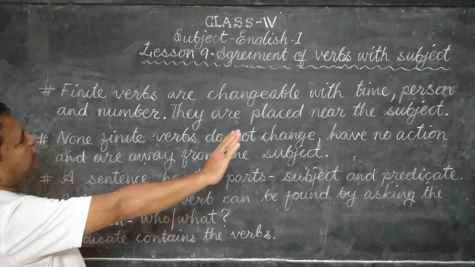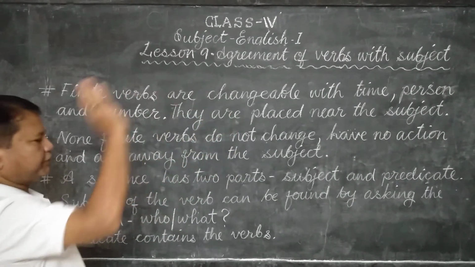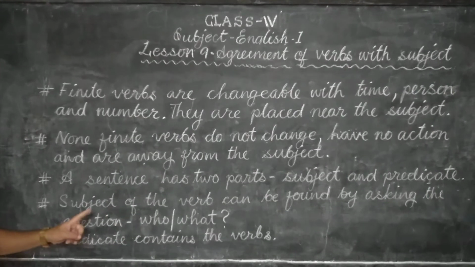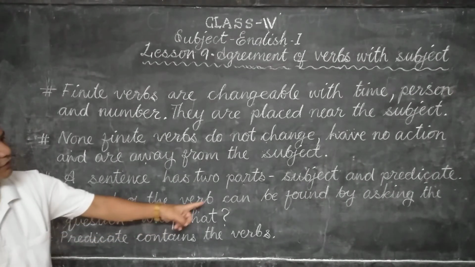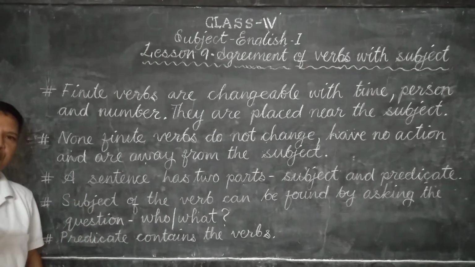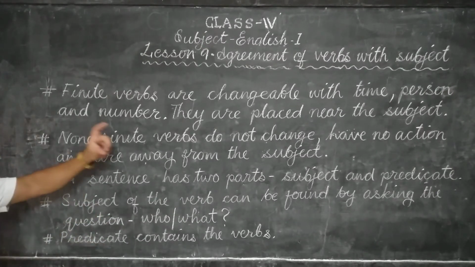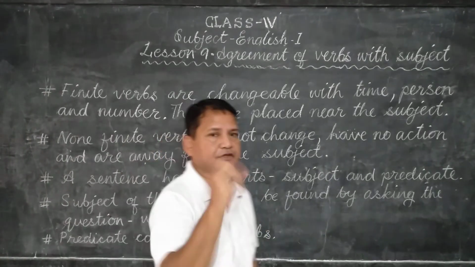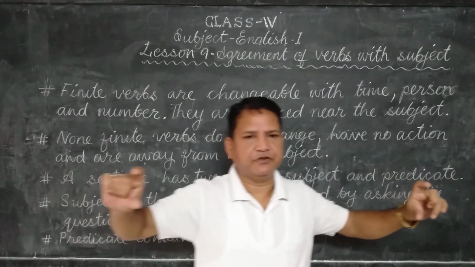Today we will discuss agreement of verbs with subject. What is a subject? How to find out the subject? The subject of the verb can be found by asking the question who or what. A long sentence will be there, and you want to find out which is the subject. Many words will be there in a sentence.